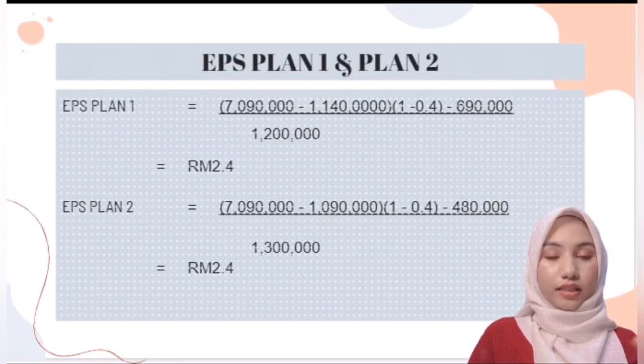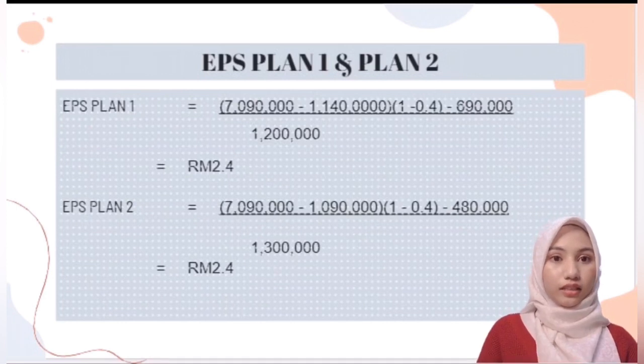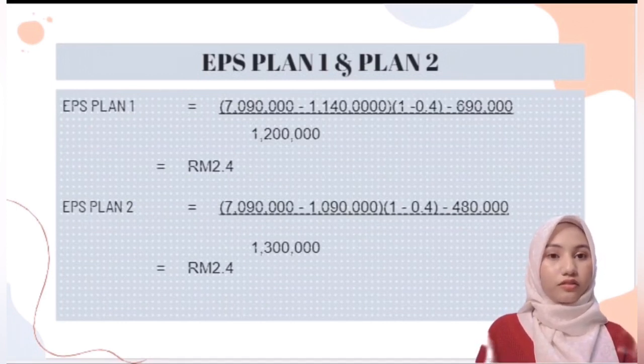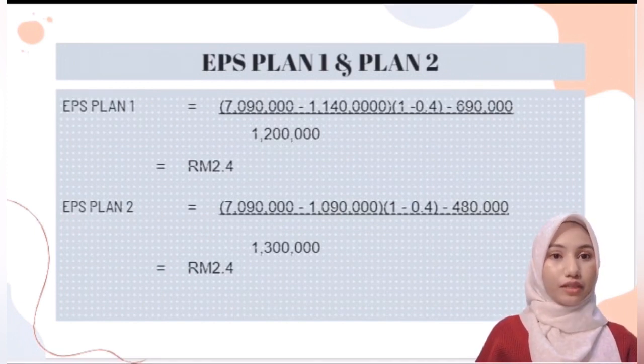While to calculate EPS Plan 2, 7,090,000 minus 1,090,000 times 1 minus 0.4, minus 480,000, divided by 1,300,000 equal to 3,120,000 divided by 1,300,000, and the EPS for Plan 2 is RM2.40.